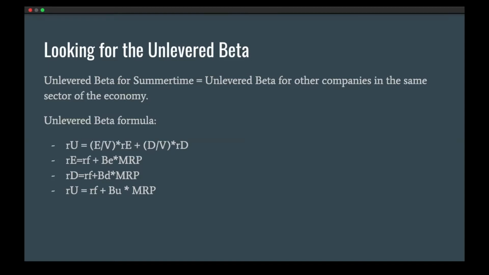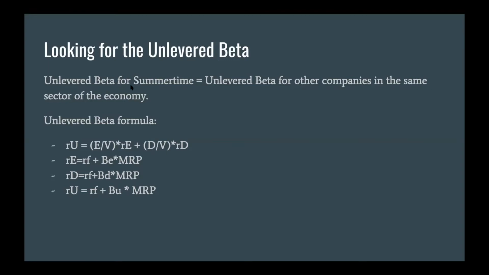So the assumption that the unlevered beta of your company is equal to the unlevered beta of the other companies in the same economy is an assumption that you most often make when receiving these questions. And furthermore, we know the following equation could help us receive the unlevered beta.